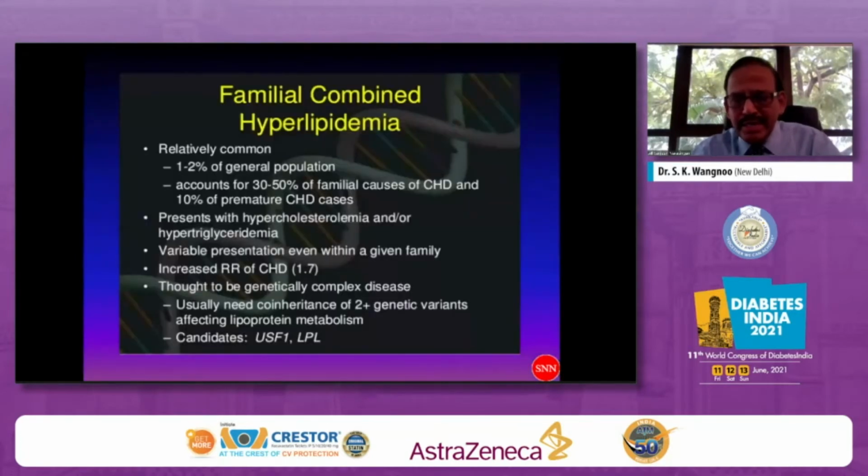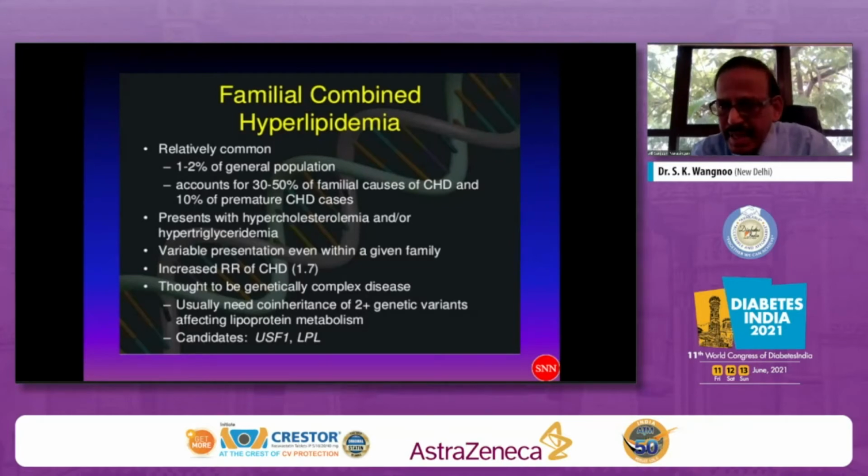So when you look at the data available, you can see that it occurs in 1 to 2% of the general population. I want to impress upon you that we should not miss cases of familial combined hyperlipidemia. It accounts for 30 to 50% of the familial causes of CHD and 10% of premature CHD. Again, the patient's father probably died only due to a problem of combined hyperlipidemia.